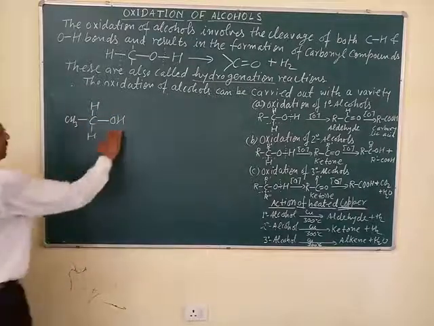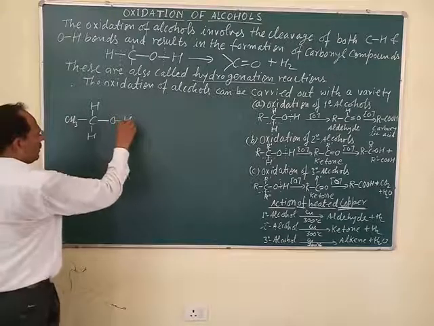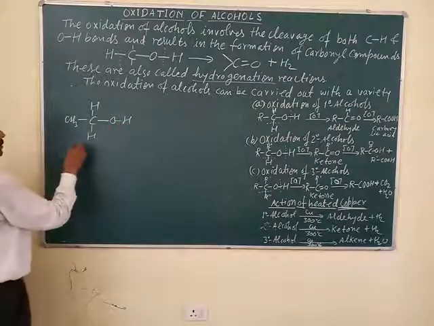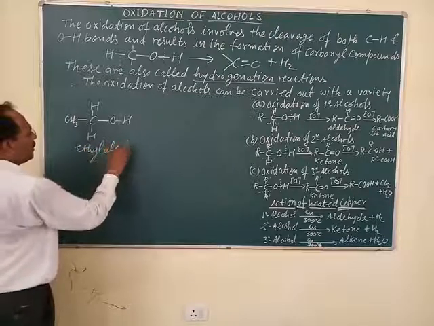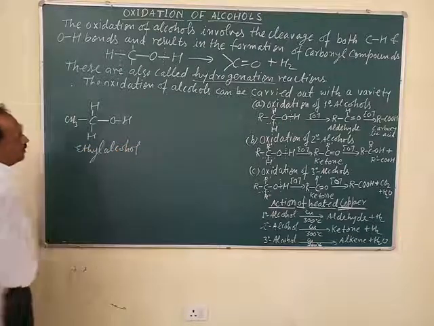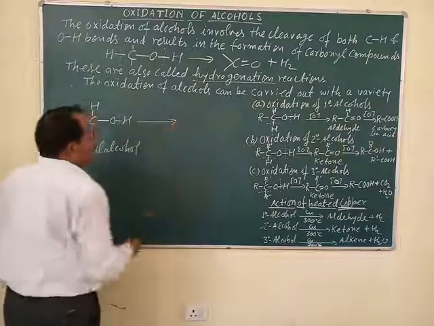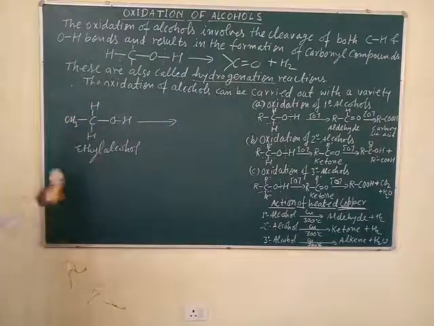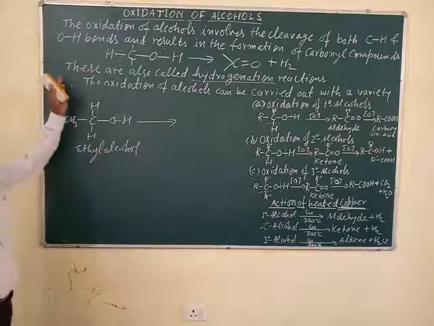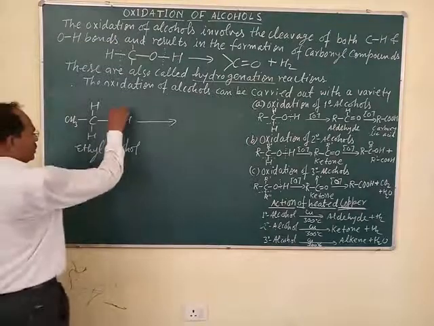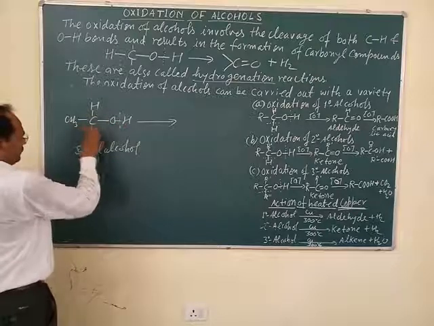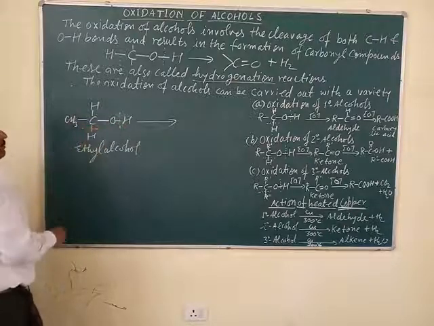This is ethyl alcohol, which is primary alcohol. By the use of any of the oxidizing agents, from 1 to 8, these two bonds are broken here.